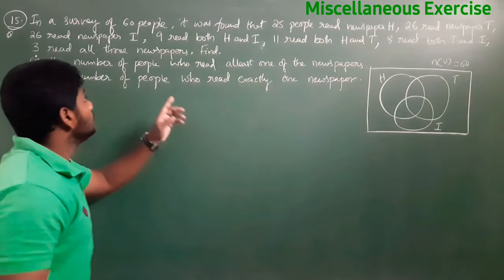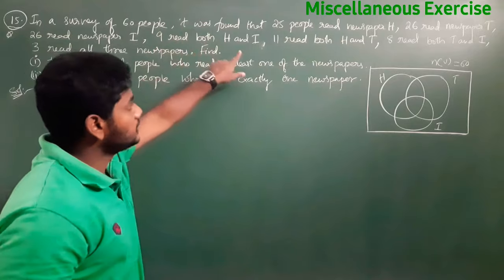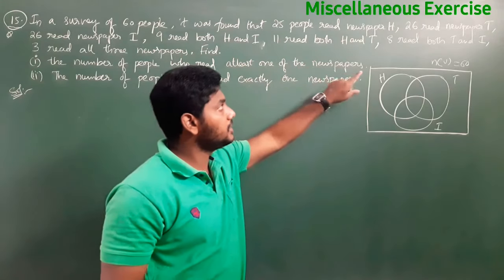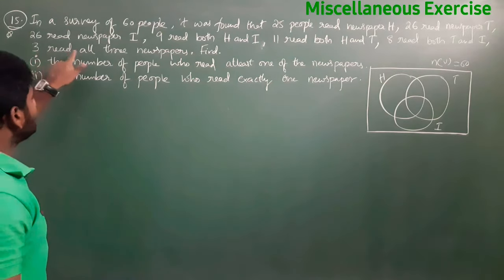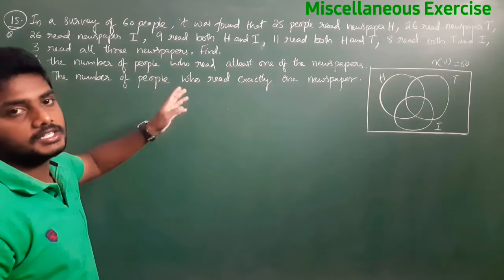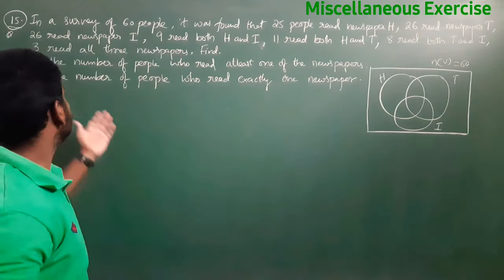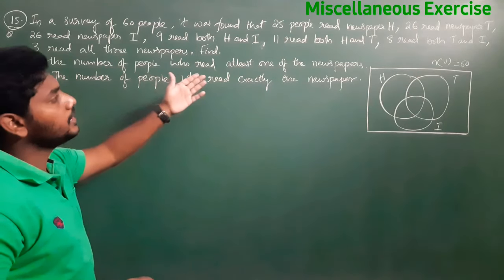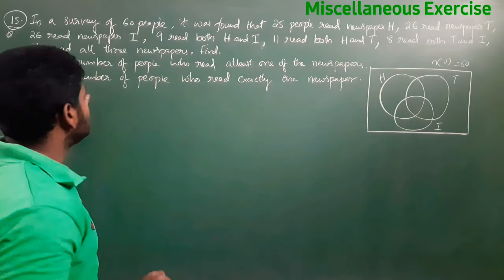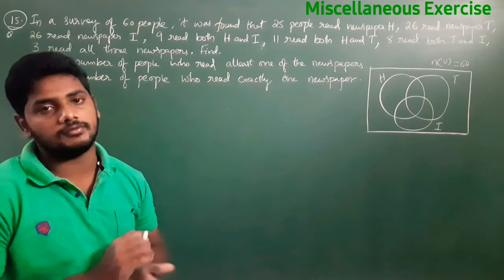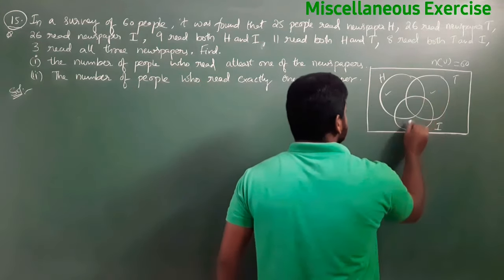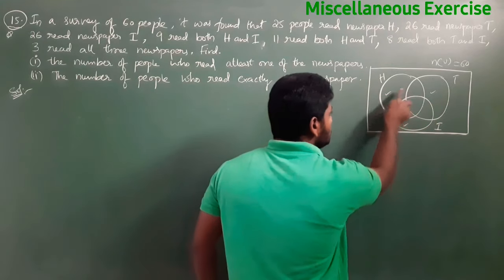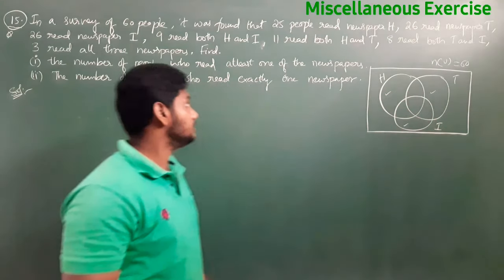Now, 9 read both H and I, 11 read both H and T, 8 read both T and I, and 3 read all 3 newspapers. Now find the number of people who read at least one of the newspapers, and the number of people who read exactly one. Exactly one I already told you: in these circles, only these parts we call exactly one.